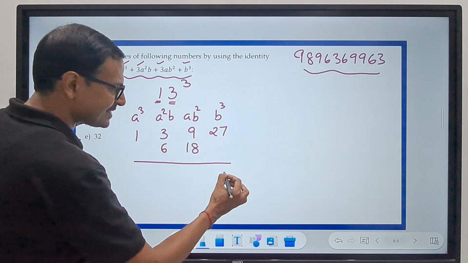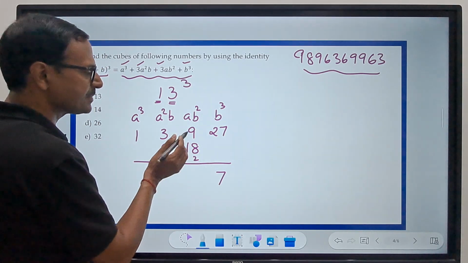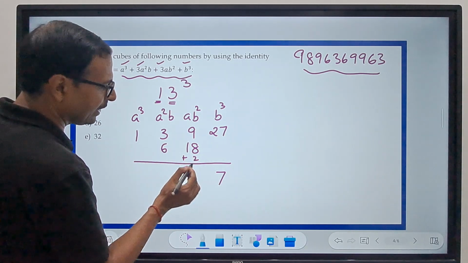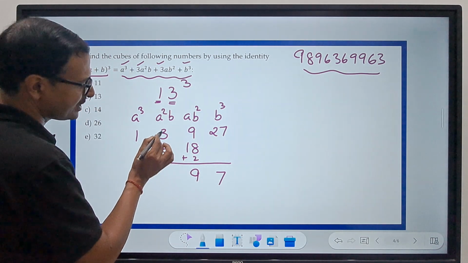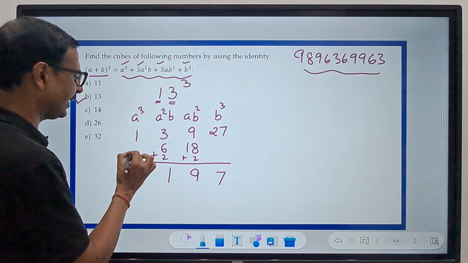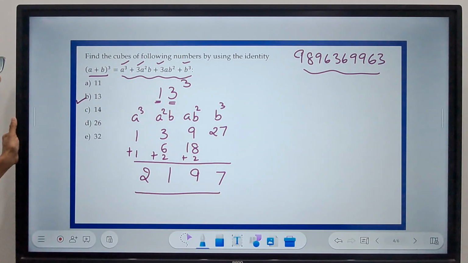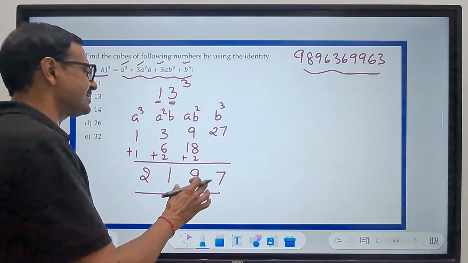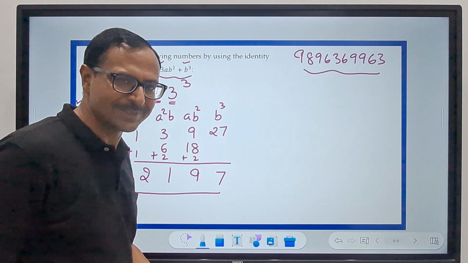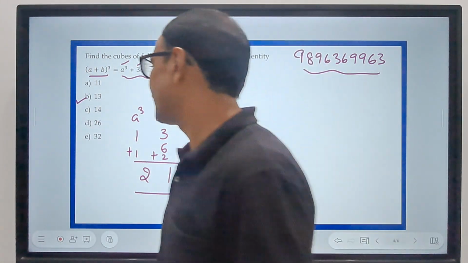So 27 means 7, 2 carry. So add 2 here. This becomes 27, 29. 29 means 9, 2 carry. So add 2 here. This becomes 11, 1, 1 carry, and 1 plus 1, 2. And here we have the answer 2197. You can pick up the calculators and check whether 2197 is actually the cube of 13 or not. Right. Let's apply the method to solve one more question.